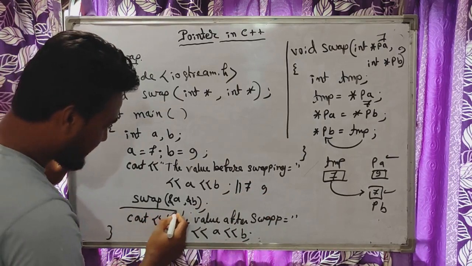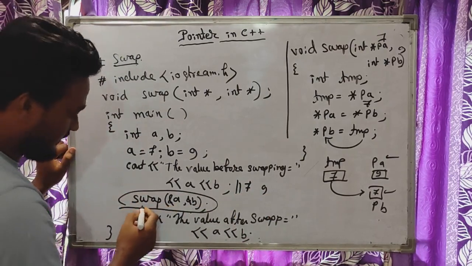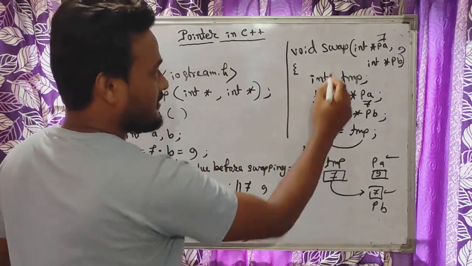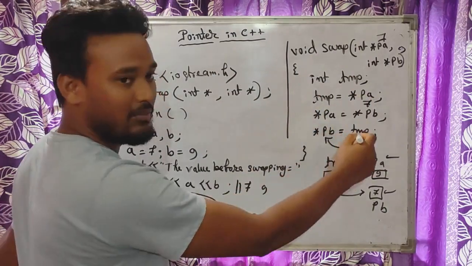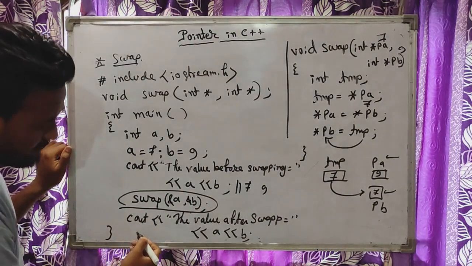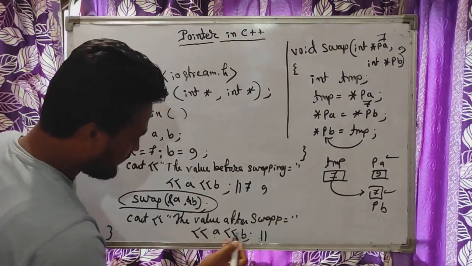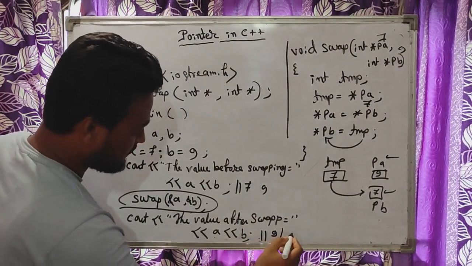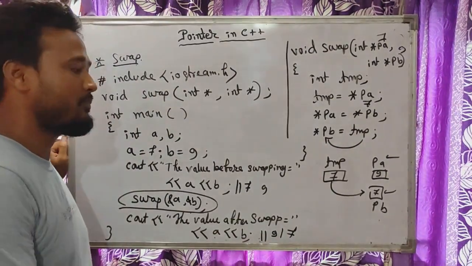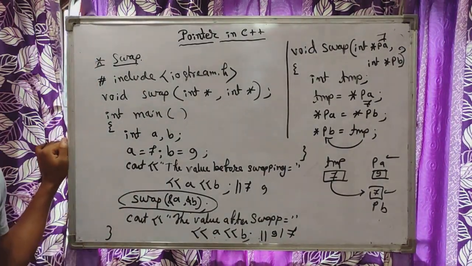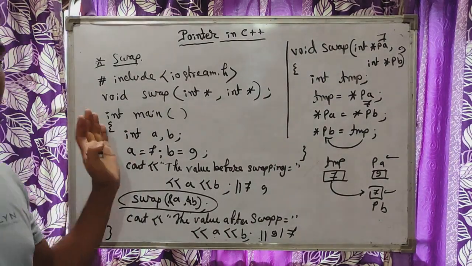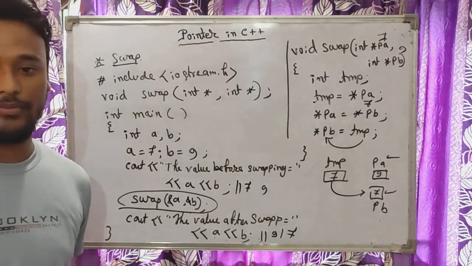After executing this, when the compiler reaches this calling function, it will jump to the called function, execute these statements, and come back to the main function. When it executes this statement, the A value will be 9 and the B value will be 7. So this is how we can swap two values by using pointers. We have already discussed these things, so I hope this is clear to you all. Please pause this video and write down this program.